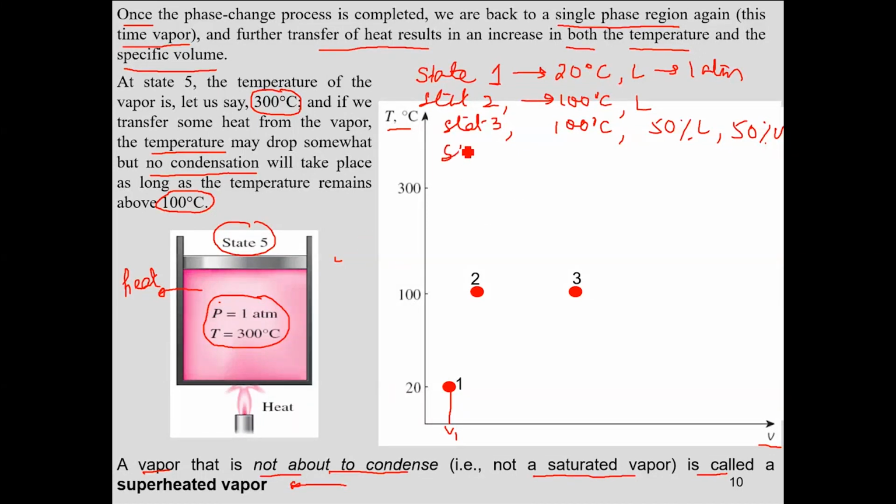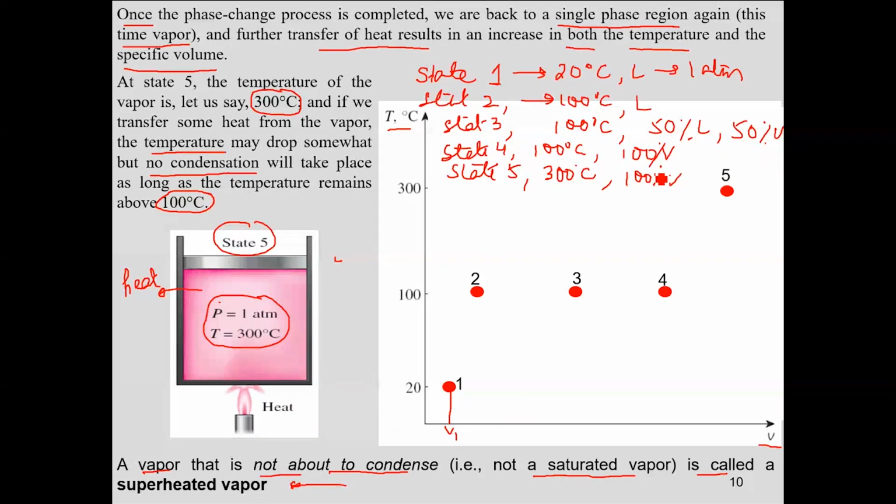At state 4, you have 100 degrees centigrade and all of it is vapor, so 100% vapors. Temperature is the same, and state 5 is where you have the system at 300 degrees centigrade and still 100% vapors.